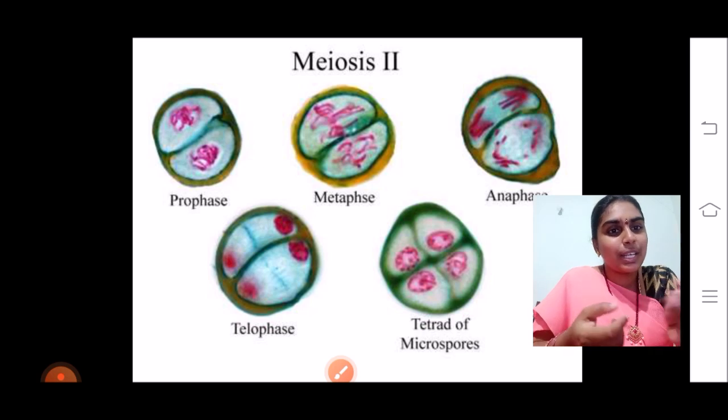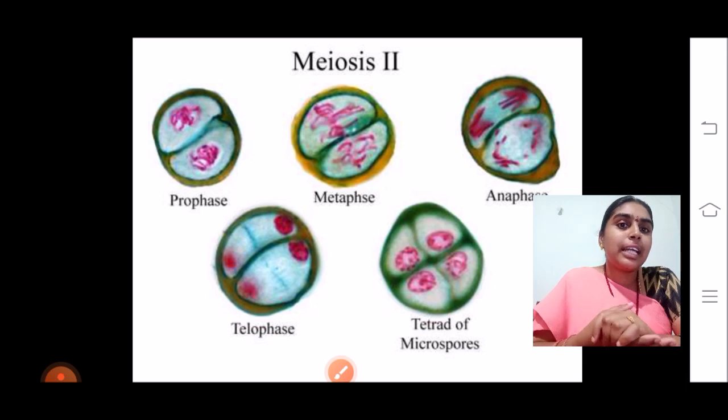That is, you can see how the 4 pollen grains are attached with each other, and they are the male gametes. Microspores are nothing but the male gametes formed in the flowering plants. So this is how the genetic material has got reduced into half. In the mother cell we will be seeing a diploid set of chromosomes, and in the daughter cells we will be seeing the haploid set of chromosomes.